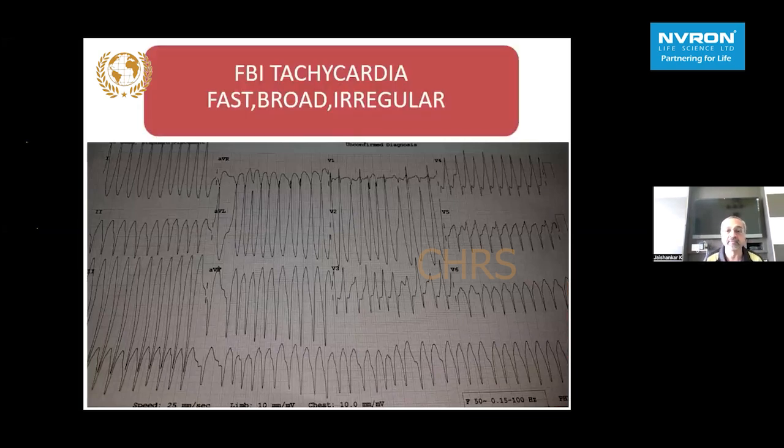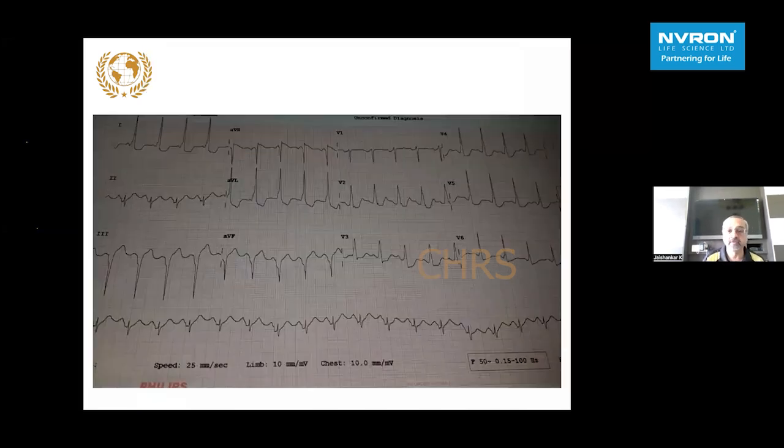If you see, the RR interval is varying. It's really bizarre, and the patient will always be in a hemodynamic collapse. And this fast, broad and irregular tachycardia is all the time atrial fibrillation with antidromic conduction down the accessory pathway. You quickly cardiovert, and you start looking for pre-excitation in lead 1 and also the precordial leads, the sudden transition of the QRS. Again, all this points towards the posteroseptal pathway. So we need to have that in mind.